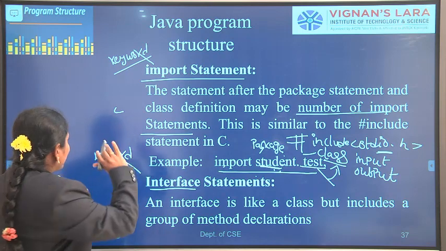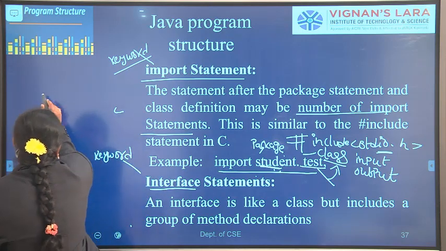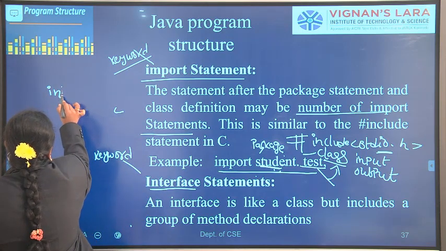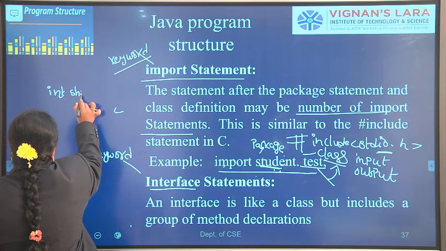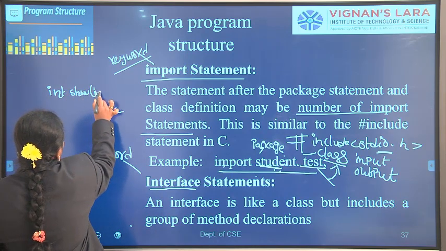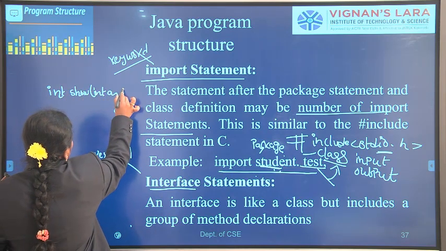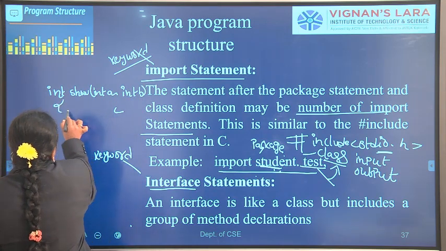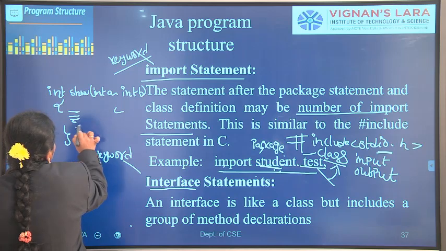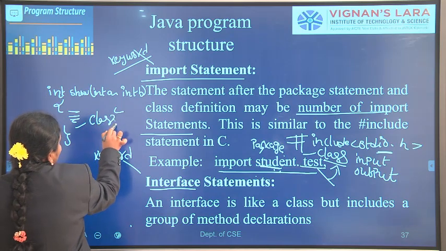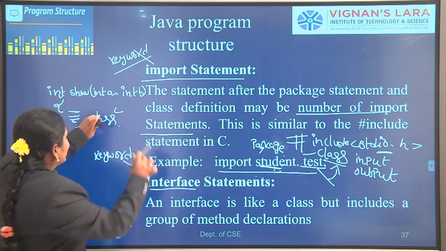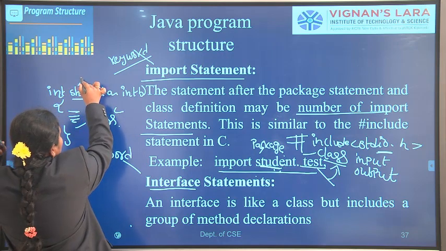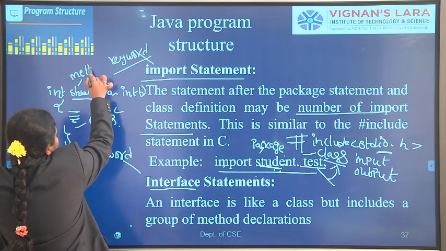For example, we can define one method: int show(int a, int b). Okay, so this is a class, and the class contains the method declaration. In this, show is the method.